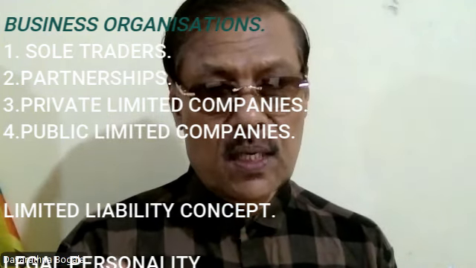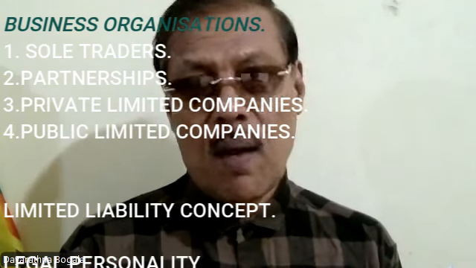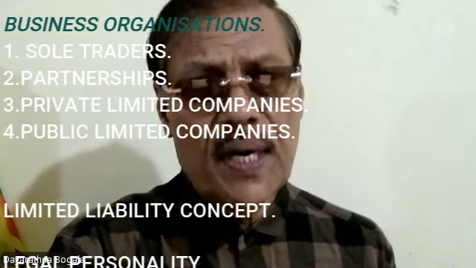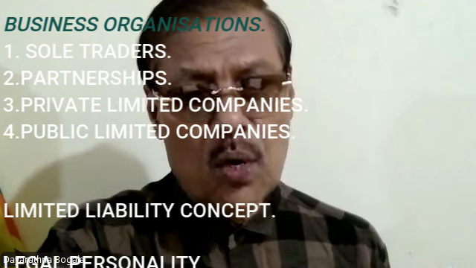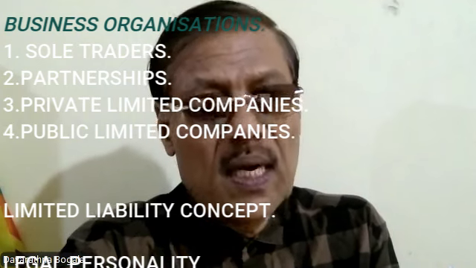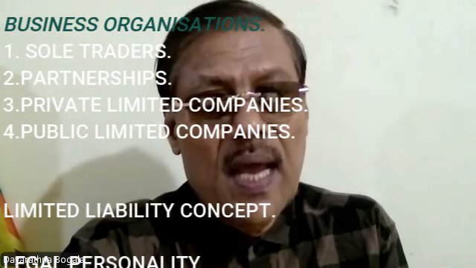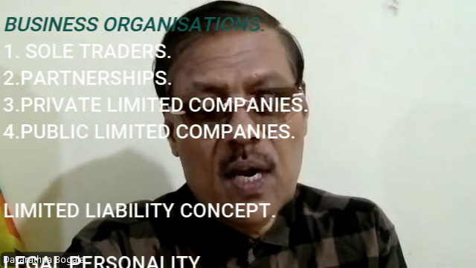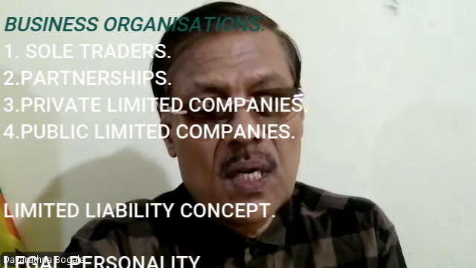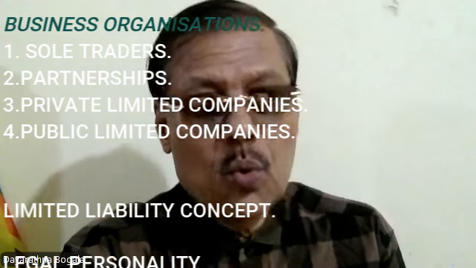So normally they will ask the differences between sole traders, partnerships and companies. So you should know what the features of sole traders are. Sole traders are normally single owner business organizations. Single owner means the owner is single. That means one person is controlling a business organization. As a result, he has to bear all the losses. If it is profit, okay, he can obtain the total profit. But if it is a loss, he has to bear the total loss of the business organization.